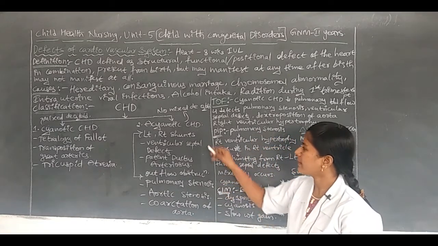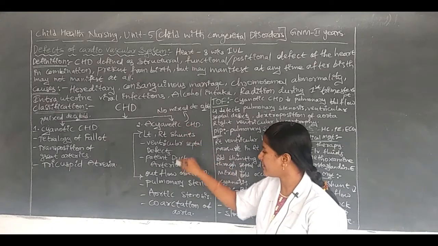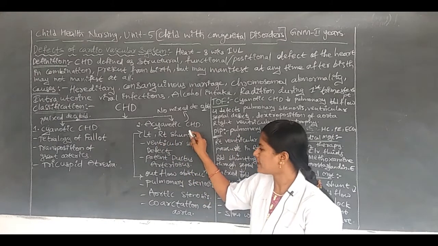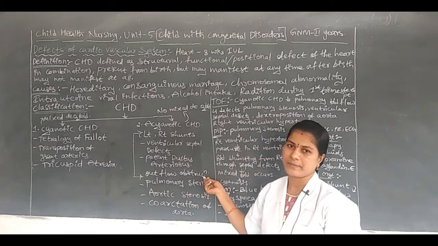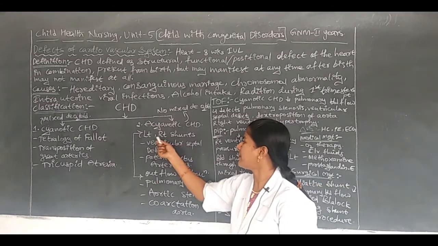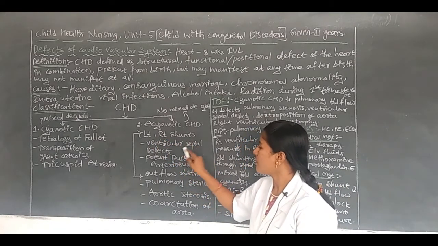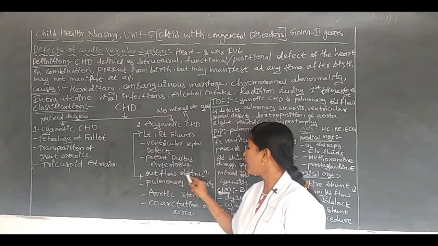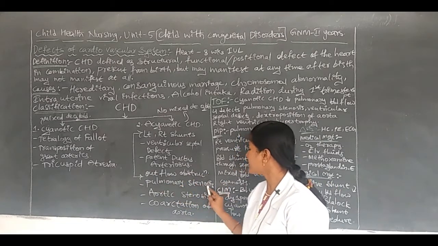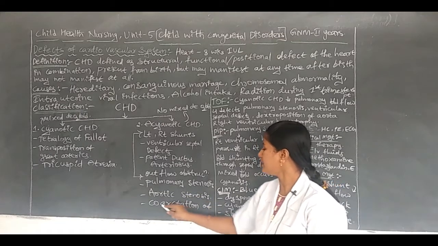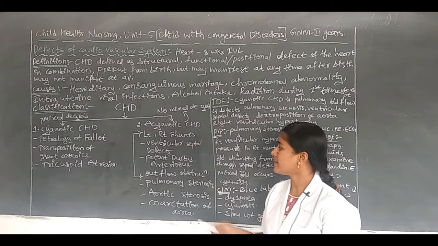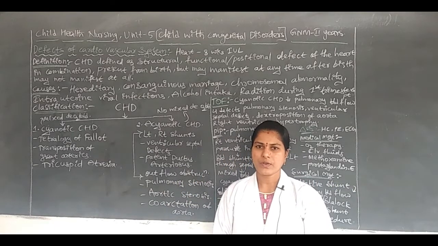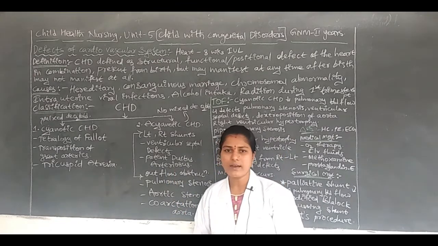Okay, next, the acyanotic CHD is again divided into parts. First one, left to right shunts. Second one is outflow obstruction. In left to right shunts, there are ventricular septal defects or patent ductus arteriosus. In the second one, outflow obstruction, there are pulmonary stenosis, aortic stenosis and coarctation of aorta. These are the disease conditions we will discuss in detail in further videos. This is the classification of CHD.